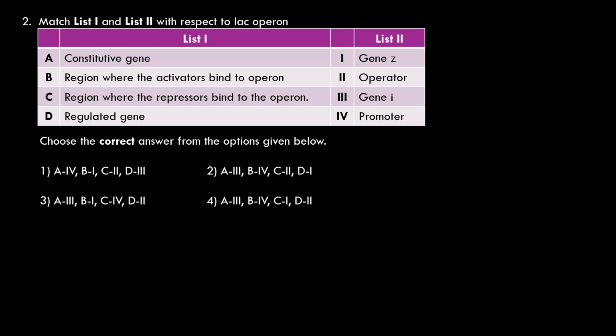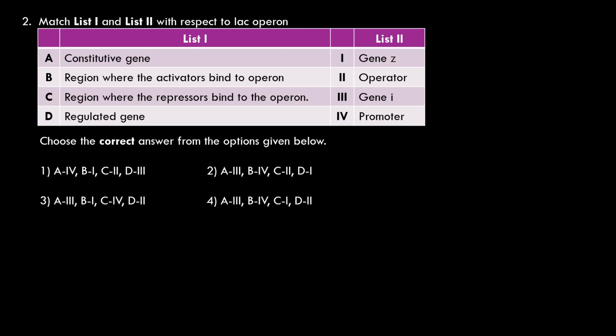Regulated gene means a gene whose expression is regulated. They are gene Z, gene Y, gene A. All these three structural genes present together and transcribed together into a single messenger RNA known as polycistronic messenger RNA is a regulated gene. So D, 1. What are the options?